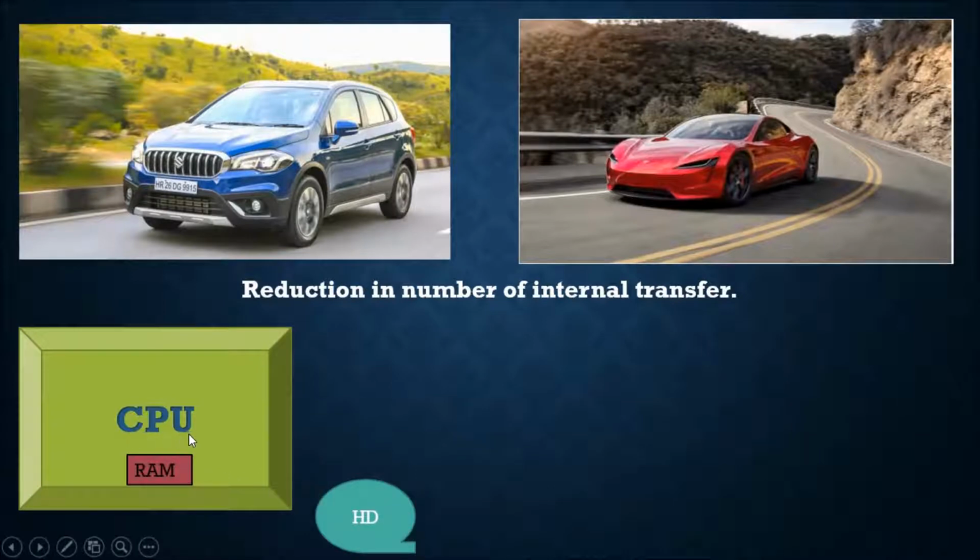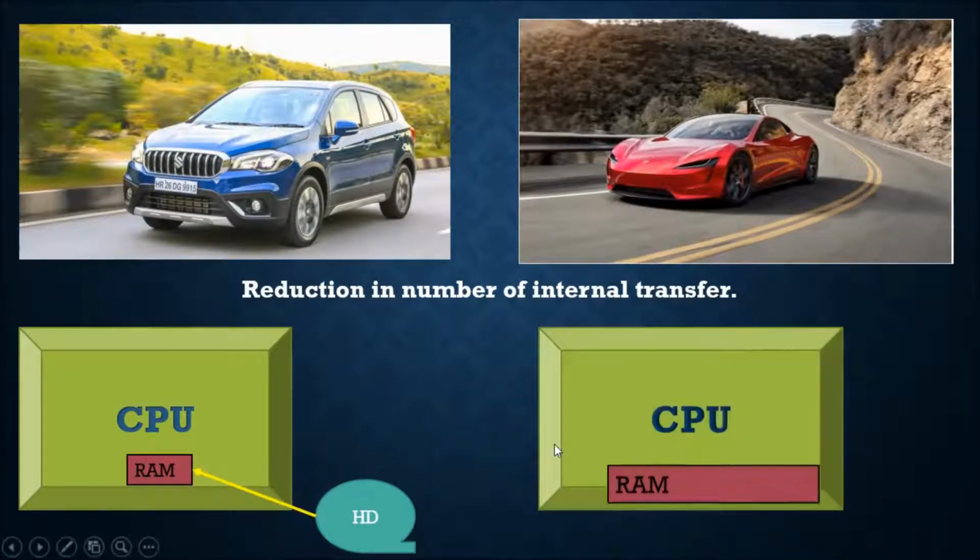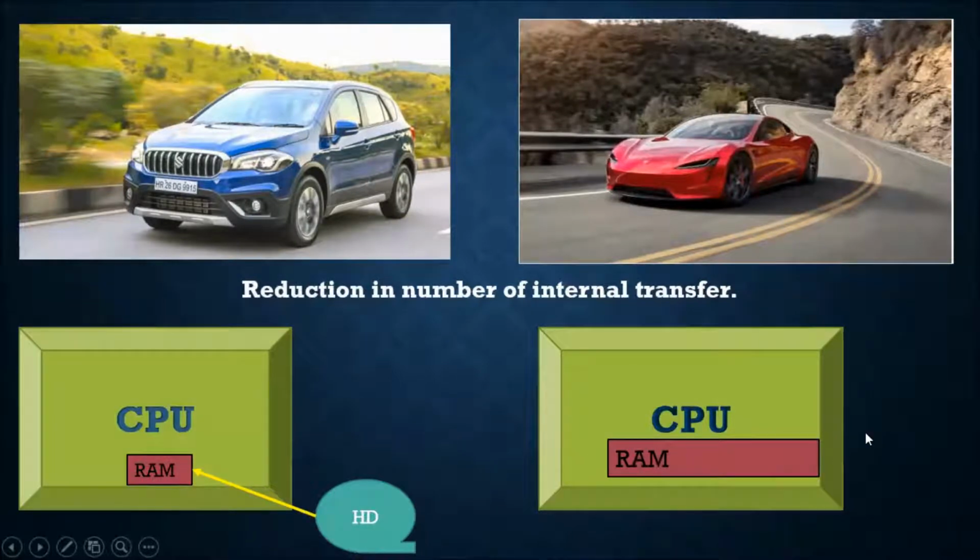To perform the calculation, the CPU first fetches that data into internal RAM, and from there it processes the calculation. But when it comes to HANA, the RAM size is much bigger, and most of the frequently used data for calculation is directly stored in the RAM.